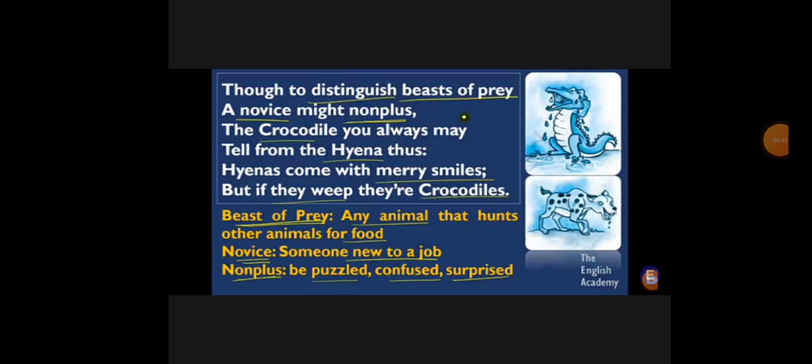So, over here, the poet has distinguished the two animals, the crocodile and the hyena. What is a crocodile? Crocodile and hyena are both animals that live on land as well as in water. But what is the basic difference? If you see such an animal, how will you distinguish whether it is a crocodile or a hyena? The crocodile is the animal with a crying face, which weeps. They have described the face of both animals. And hyena means the animal which has a merry smile on its face.